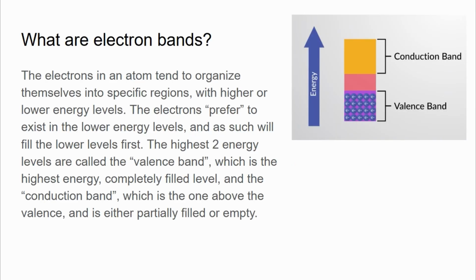What are electron bands? The electrons in an atom tend to organize themselves into specific regions with higher or lower energy levels. The electrons prefer to exist in the lower energy levels, and as such will fill the lower levels first. The highest two energy levels are called the valence band, which is the highest energy and completely filled level, and the conduction band, which is one above the valence band and is either partially filled or completely empty.